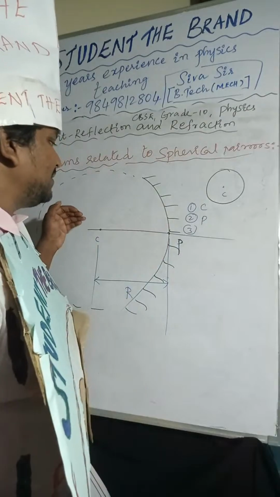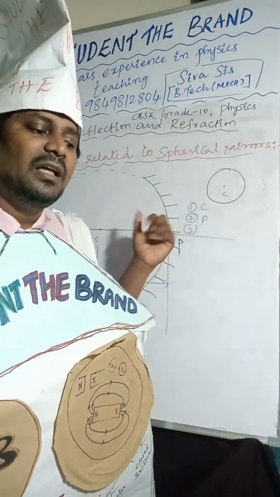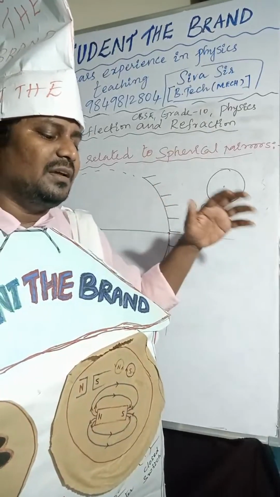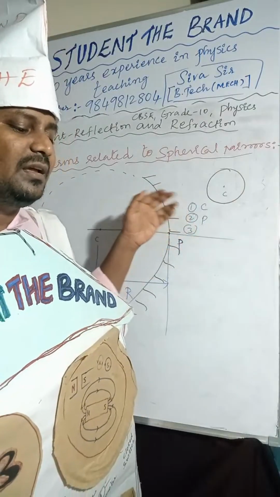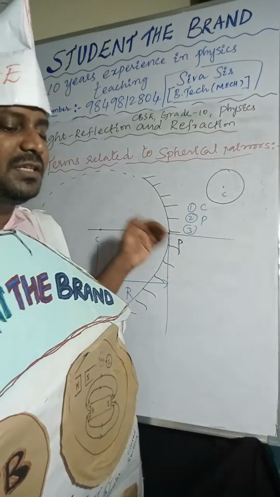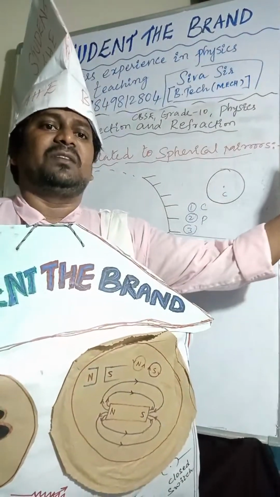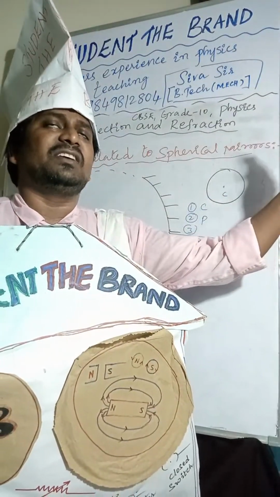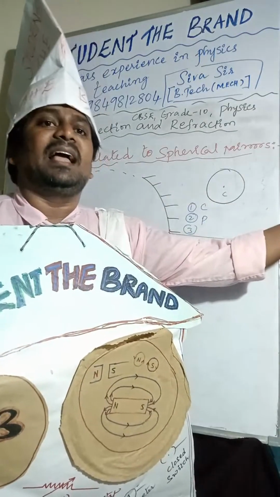The distance between the center of curvature and the pole is called the radius of curvature. The line joining the center of curvature and the pole is called the principal axis.